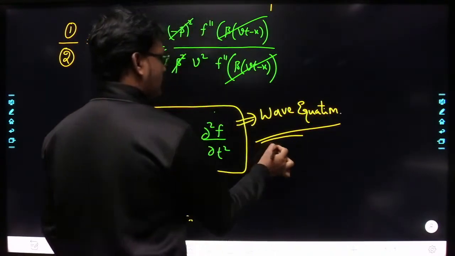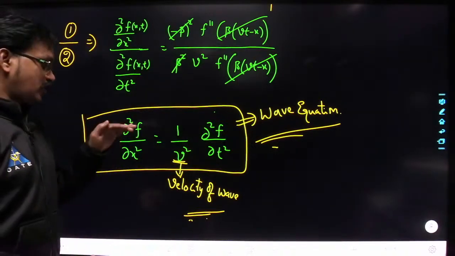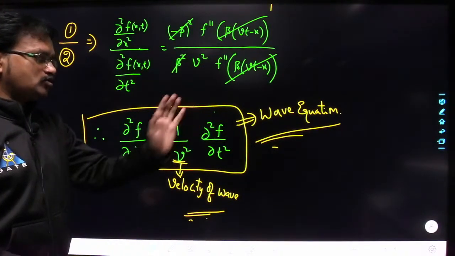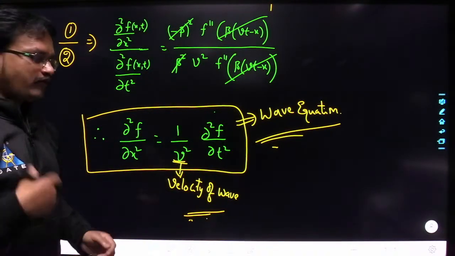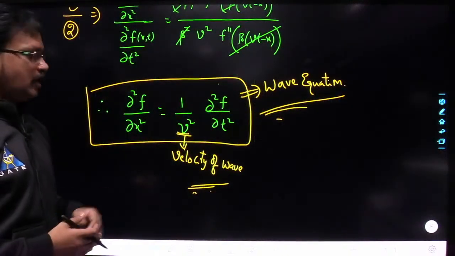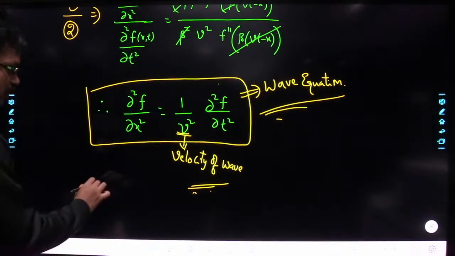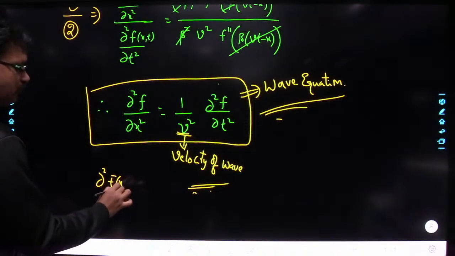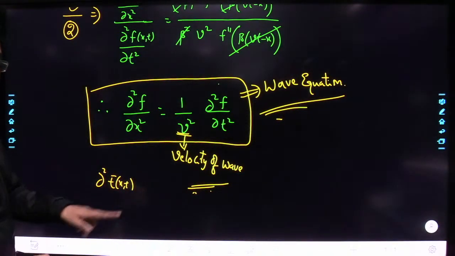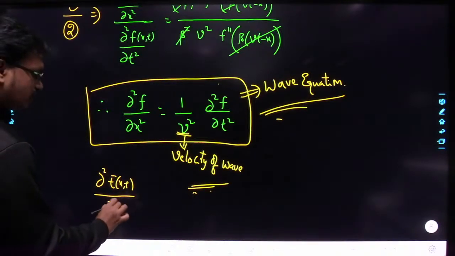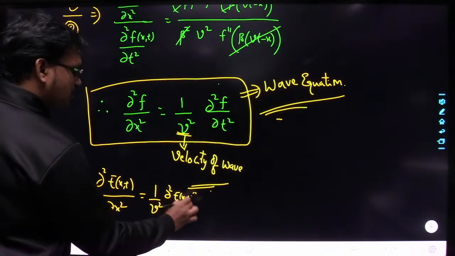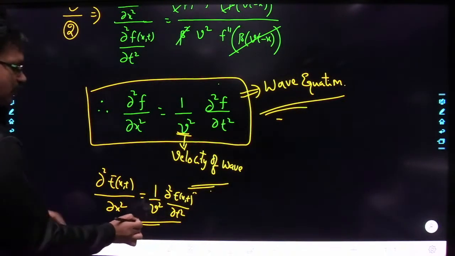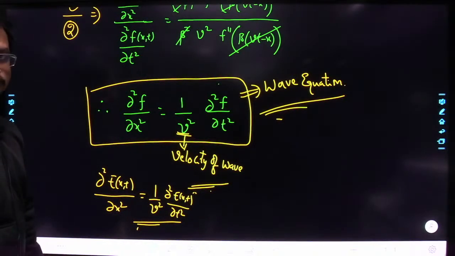Okay, so the wave equation will look like this manner: ∂²f/∂x² = (1/v²) ∂²f/∂t². So this we call the wave equation. Whenever we are dealing with electromagnetic waves, in place of f you are going to get E of (x,t), the electric field, which is a function of x and t. So ∂²E/∂x² = (1/v²) ∂²E(x,t)/∂t². In this manner we get the wave equation. Understood? You can write it in terms of magnetic fields also.